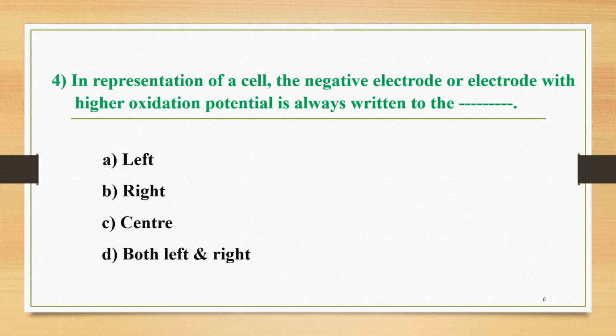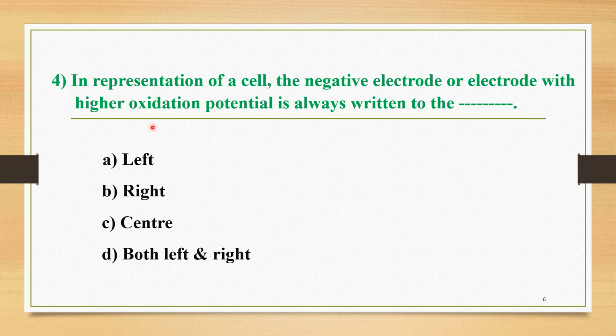The next question, number 4, is: in representation of a cell, the negative electrode or electrode with higher oxidation potential is always written to the, and the four options are: A, left; B, right; C, center; and D, both left and right. We know the conventions regarding the representation of a cell.